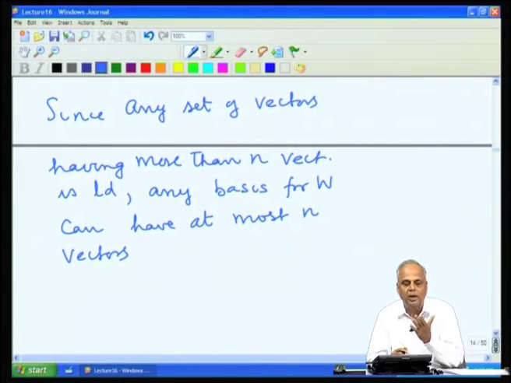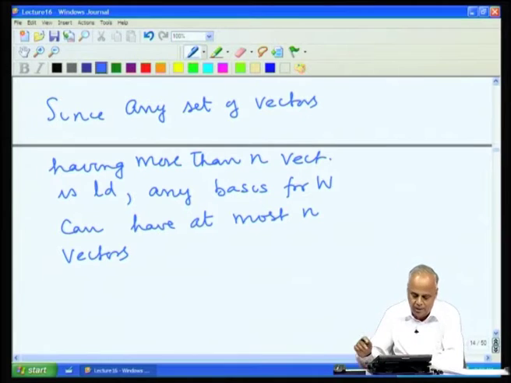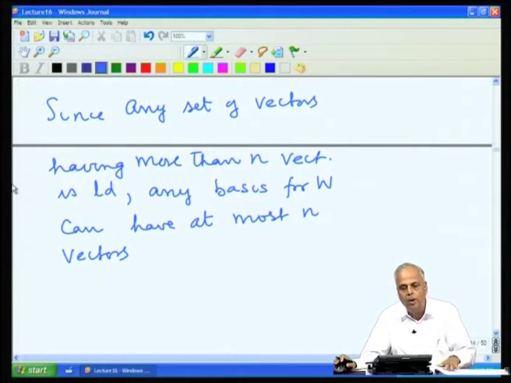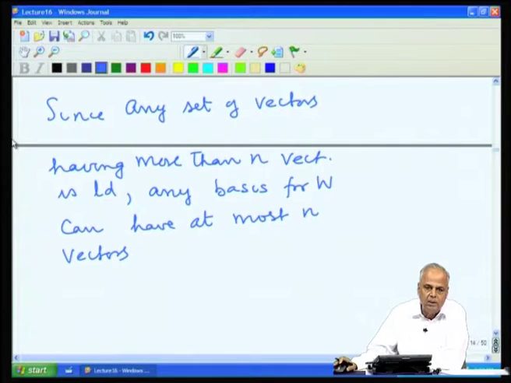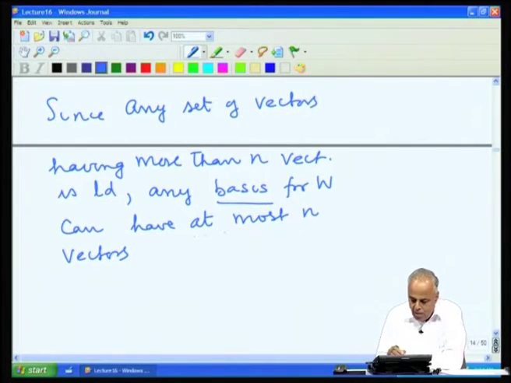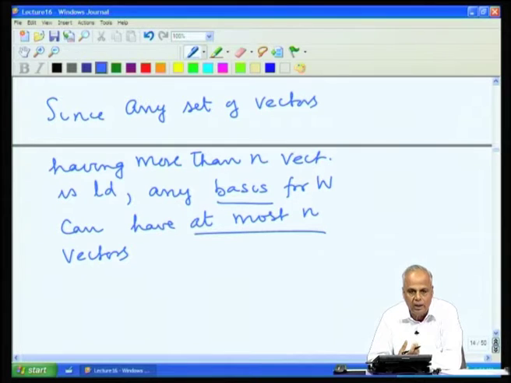A basis has to be linearly independent. If you go beyond n vectors, it will become linearly dependent, and therefore, we cannot have more than n vectors and still be linearly independent. So, to form a basis, we must have at most n vectors.